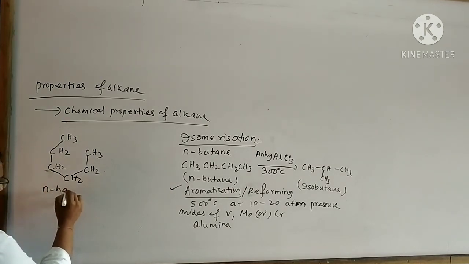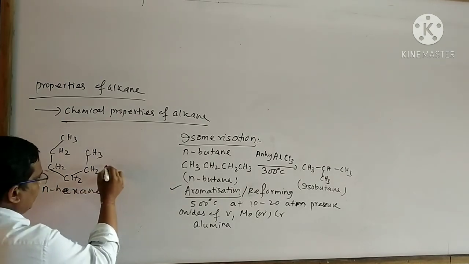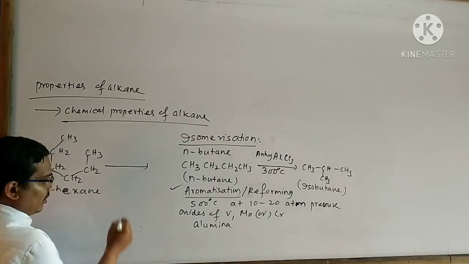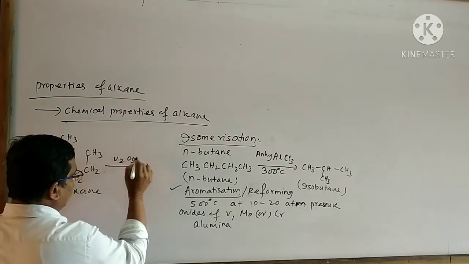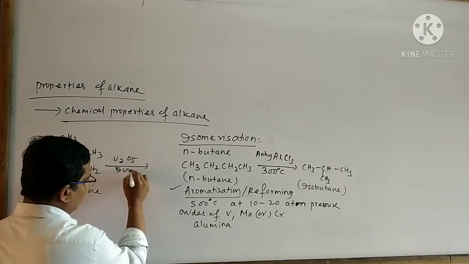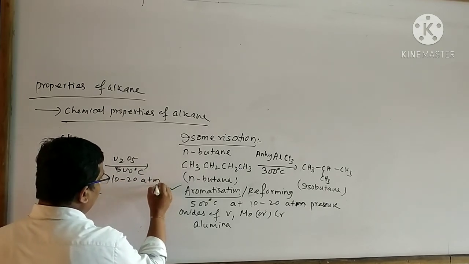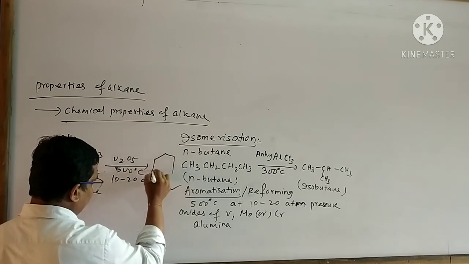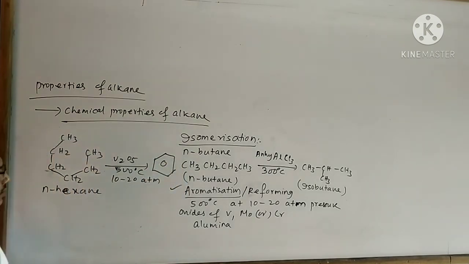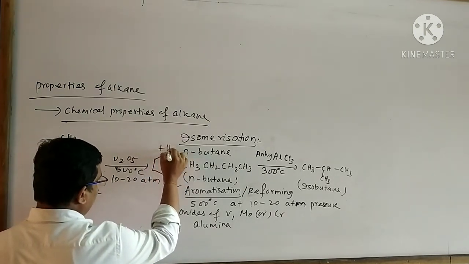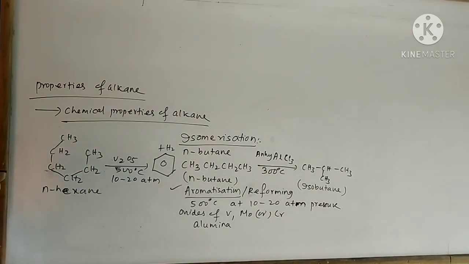When hexane is subjected to reaction with V2O5 at 500 centigrade and pressure 10 to 20 atm, then benzene is formed. Here also hydrogen molecule is released as byproduct.